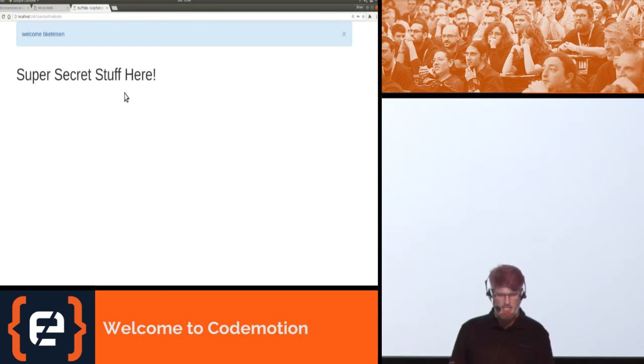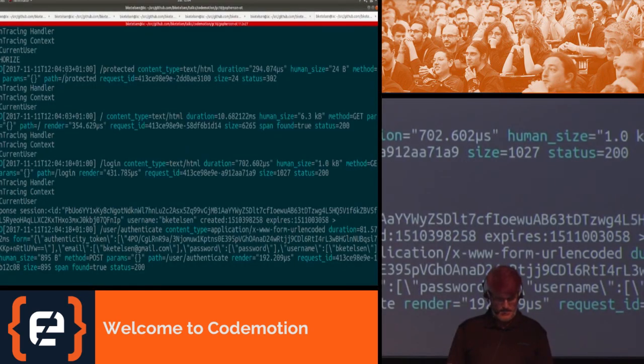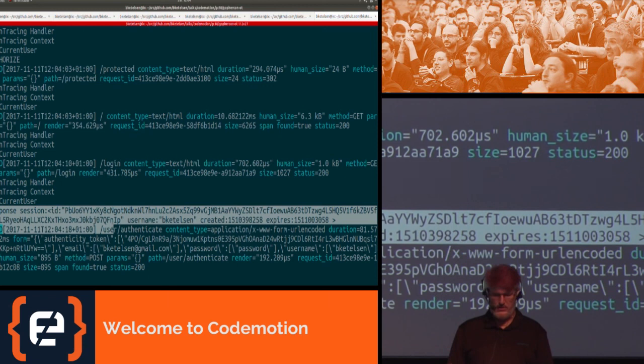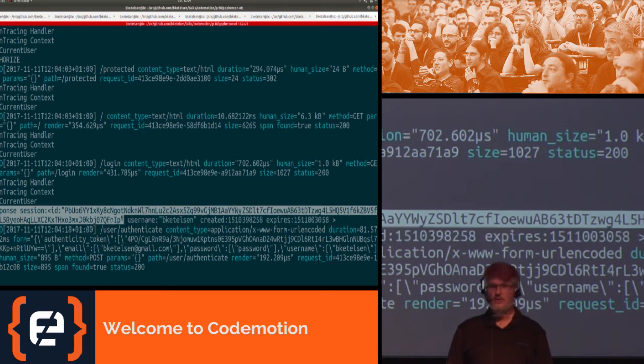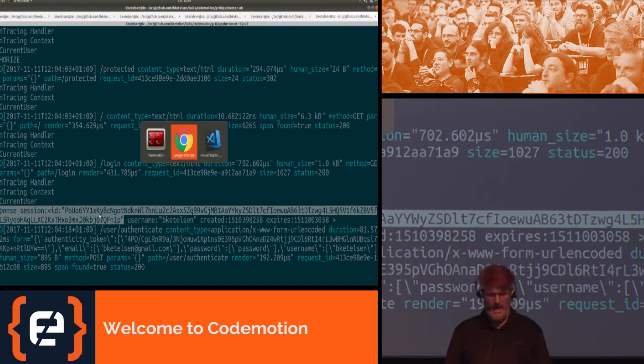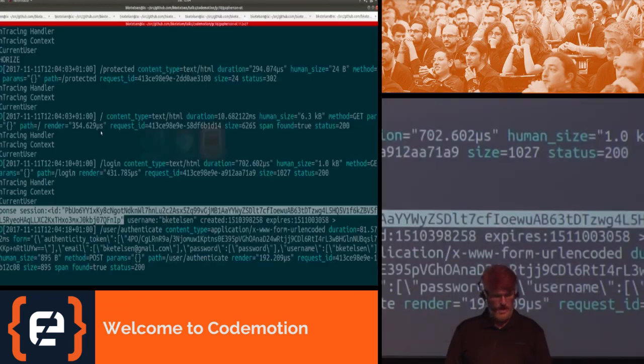Hooray, so we have authentication. Let's go look at the logs and see what it did. It called the Go microservice, and this is the response it got back from the microservice. So we know it worked because I printed the response in the log. The last thing I want to show you in our last 6 minutes is open tracing.